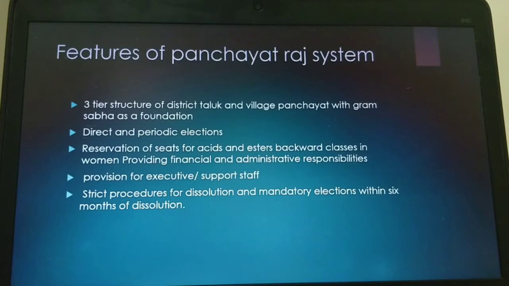So what is Panchayat Raj, and why was the Panchayat Raj system introduced in our country? It plays a very key role in enabling rural people to participate in rural development. They are responsible for implementing various schemes related to poverty alleviation and livelihood security, besides providing public amenities.